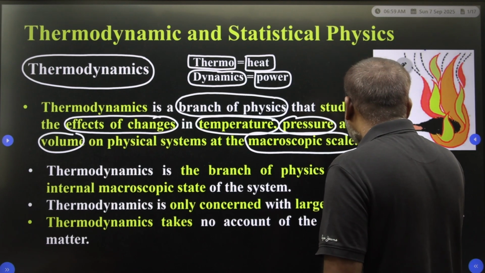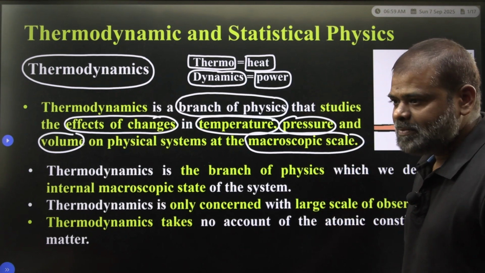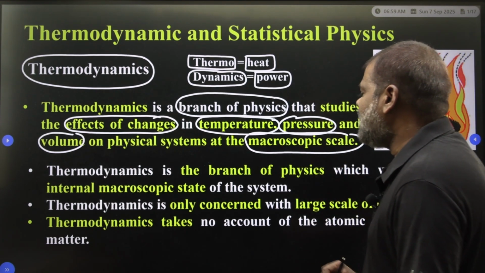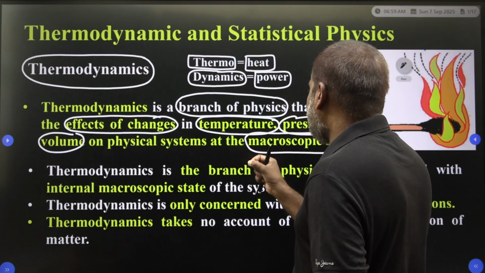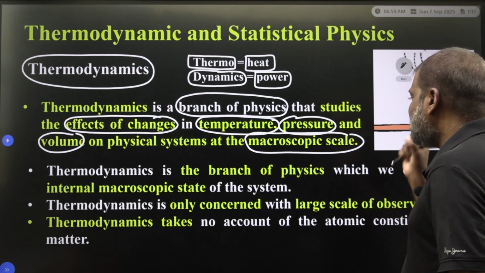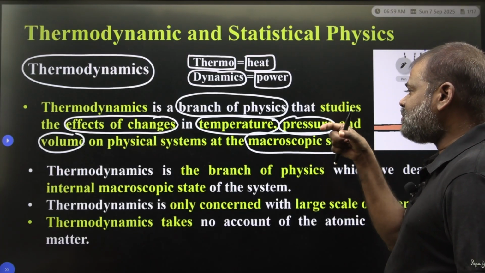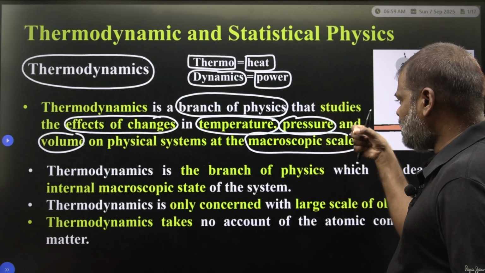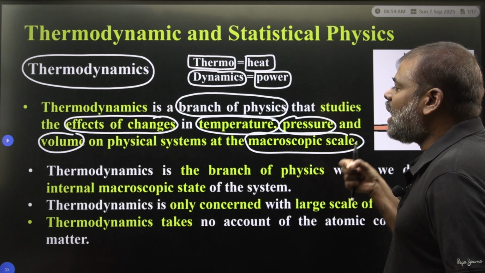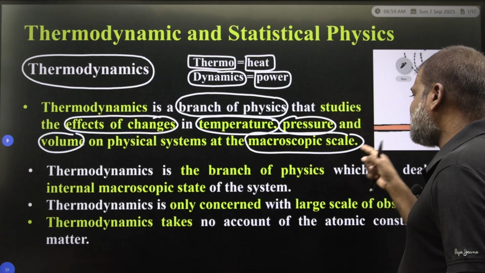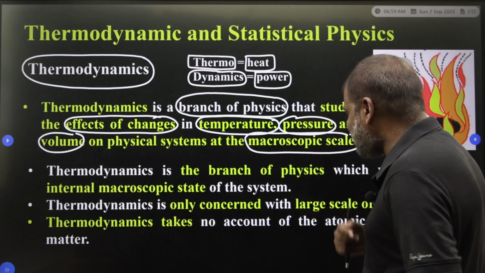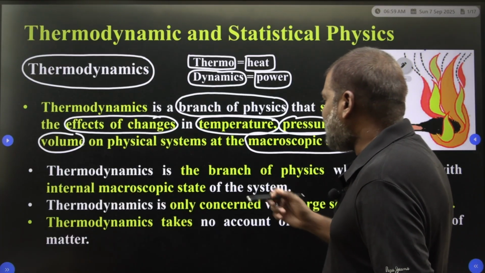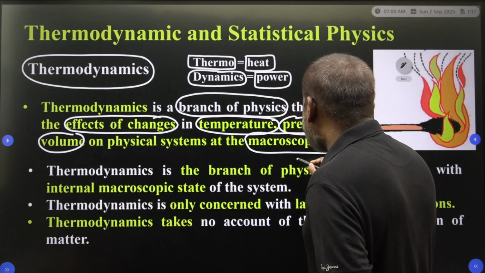Which level? At the macroscopic level. Once again you have to listen. Thermodynamics is a branch of physics that studies the effect of changes in temperature, pressure and volume on physical systems at the macroscopic scale. Clear?